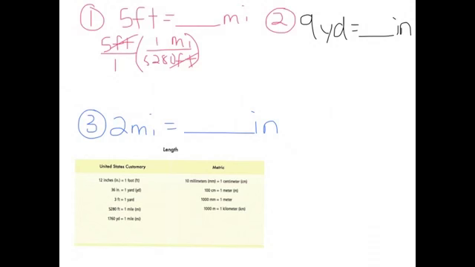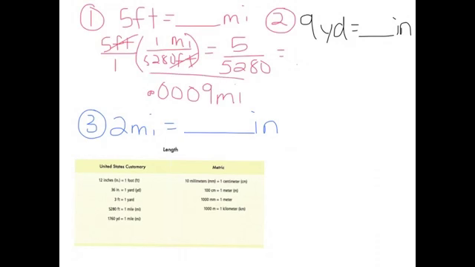All right, now when we do this, we're just going to multiply just like fractions. So we have 5 times 1 just gives you 5, and then 1 times 5,280 just gives you 5,280, and then you're going to go ahead and divide those, so you get 0.0009 miles, which makes sense because a foot is much smaller compared to a mile, so therefore it's not going to be a very big number.